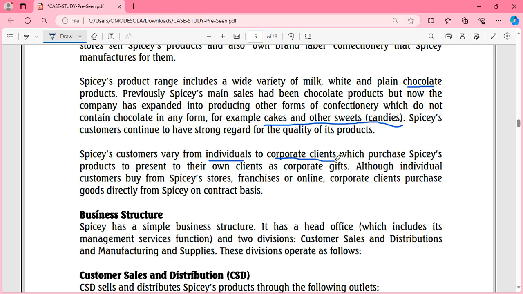So in those hampers, they can put cakes, chocolates, and candies. Spicy products are also used by their corporate clients as corporate gifts. The individual customers buy in the stores or go online. We said that Spicy does not only have a physical presence, but also an online presence. You understand? And these corporate clients purchase these goods on a contract basis.